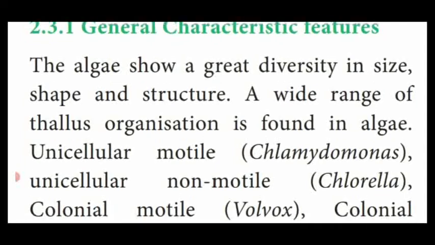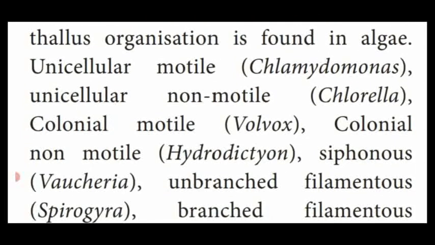Another one is also unicellular, made up of a single cell, and non-motile. Non-motile means absence of flagella. They are unable to move from one place to another. They are fixed firmly to the bottom of the sea water or ocean water. Example, Chlorella.